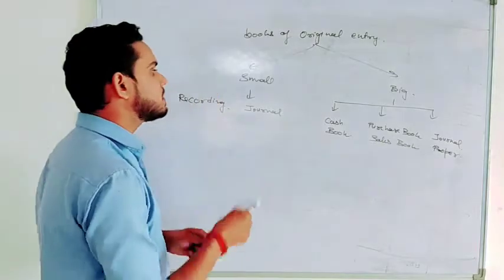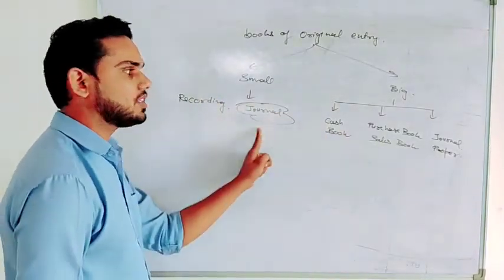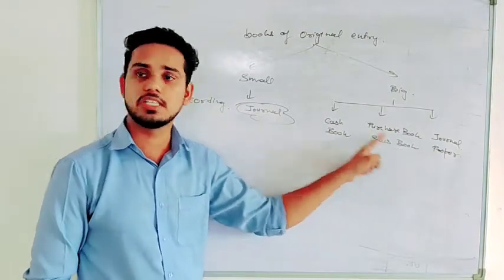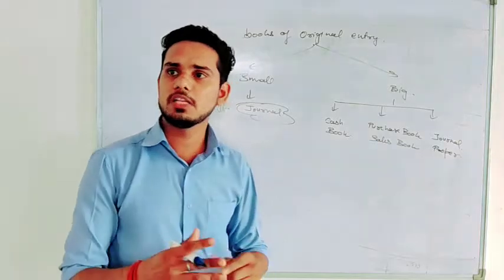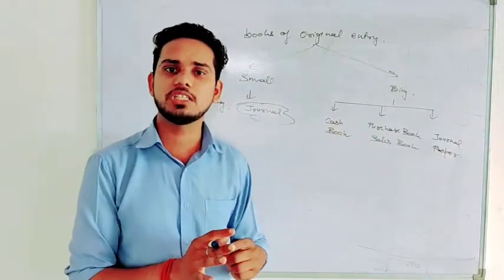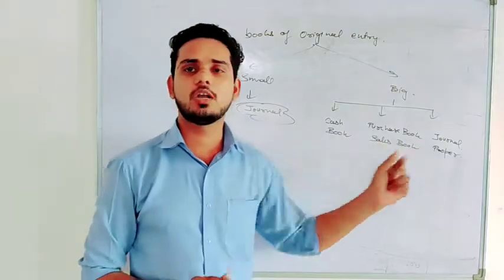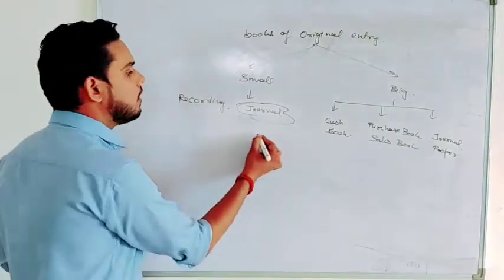Now in case of a small business, they record cash transactions in journal, and purchase and sales transactions also in journal. But in case of big business, on the basis of occurrence of transactions, they prepare a separate book for some transactions, and for the remaining transactions they record those in journal. Right? Now after journal, what do we do?